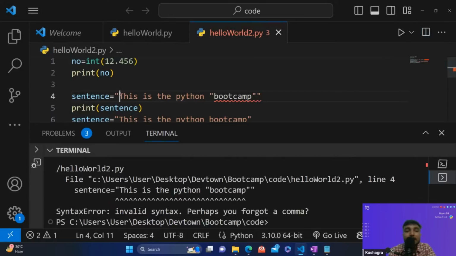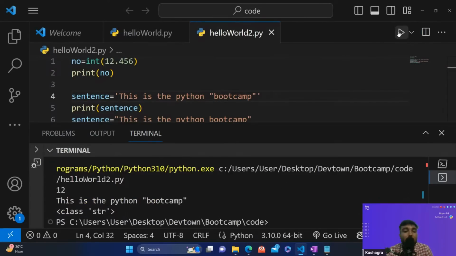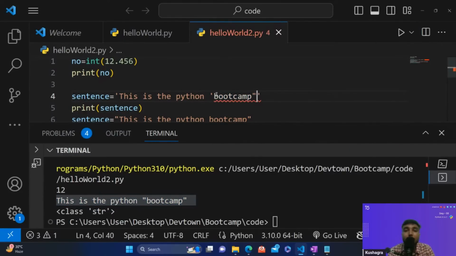To avoid these kinds of errors, we can use these formats. We can use the second format of telling the interpreter that, okay, this is a string, and we have put these double inverted commas to draw the attention of the reader. So this will print it absolutely right. If you want to add single inverted commas, then you can just put single inverted commas like this, and then you can add double inverted commas, and you can tell the interpreter that, okay, this is a string.